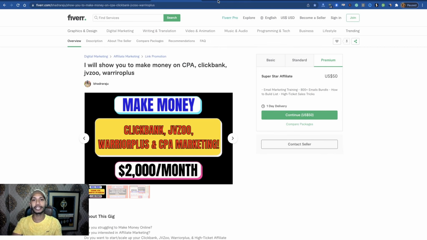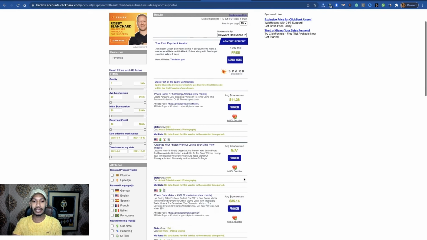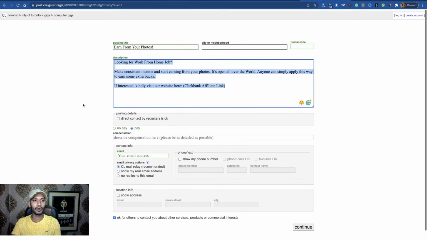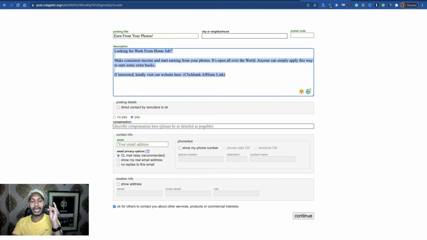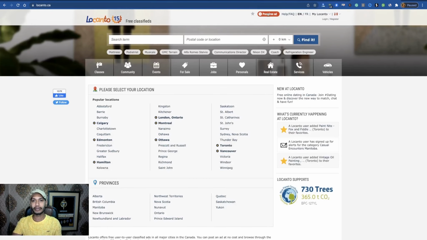Now I want to repeat this method once again. First, go here, ClickBank, create your ClickBank account, then go to the marketplace and find this product, earn from your photos, then get your affiliate link. After that, go to Craigslist and go here toronto.craigslist.org, then city of Toronto, then choose the gig, computer gig, and make a simple post. And I recommend you to pay $3 for 30 days and simply click the continue button to post your ads. Then as with Locanto.ca, click your account here, then make a free post here and promote this ClickBank product.